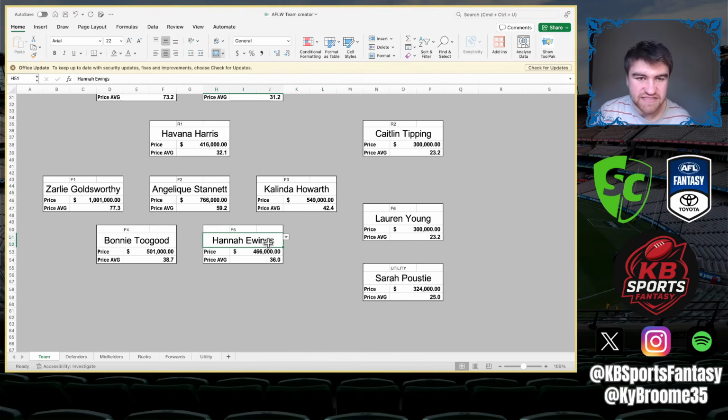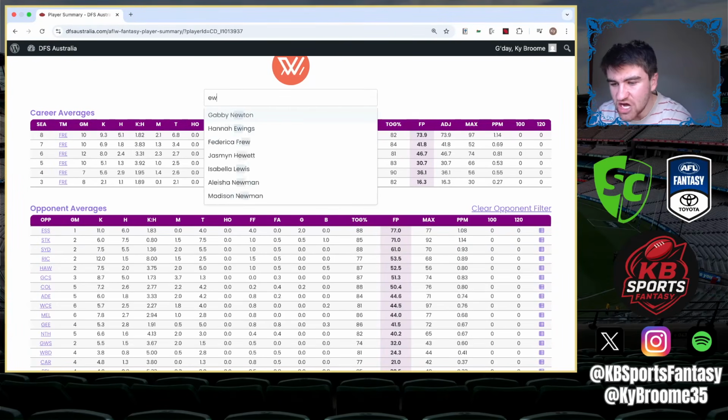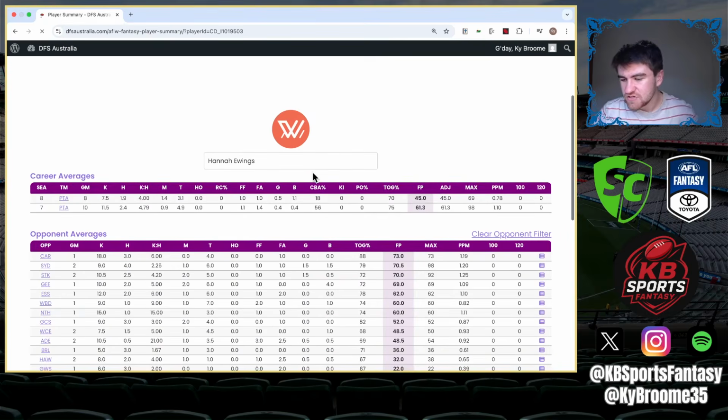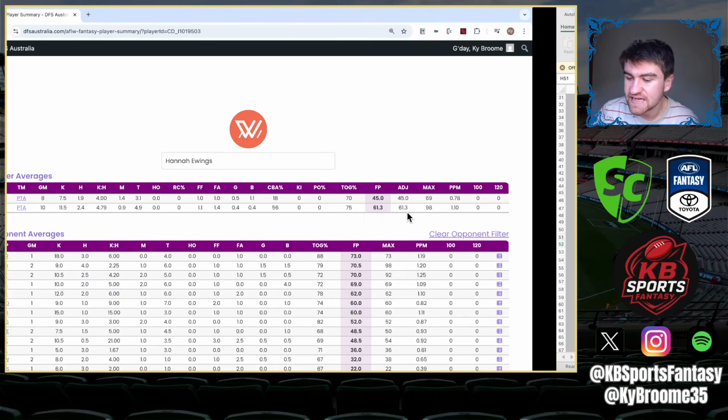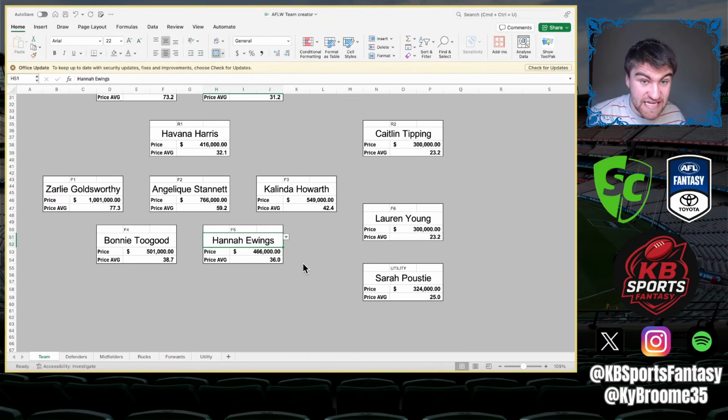Ewings, you just hope she gets into some semblance of the side, because she's been a player that's averaged, I think, 65, I want to say, in the past. I could be wrong. 61.3 she averaged in season 7. So you're already getting a discount from 45 down to 36, which is that 20% discount. So you're getting that 20% discount on her for not playing last year.